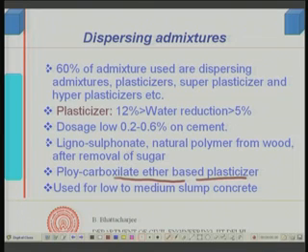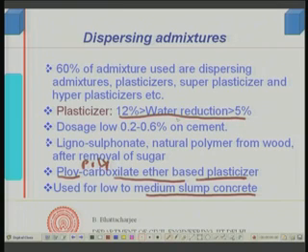Carboxylic acid has COOH, and the acid reacting with alcohol gives you ethers. These are used for low to medium slump concrete, and their water reduction is limited to 5 to 12%.